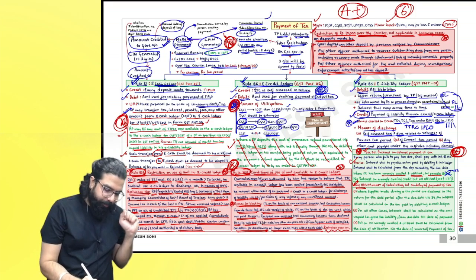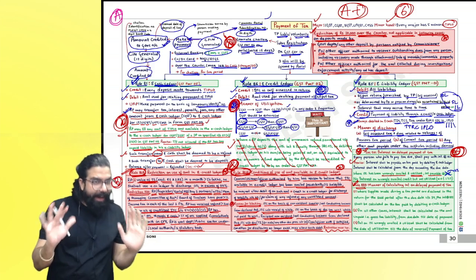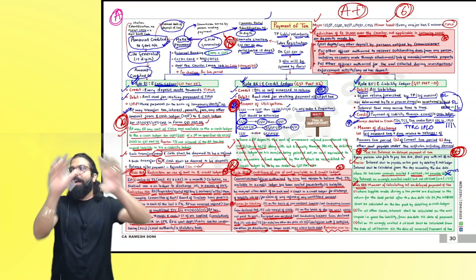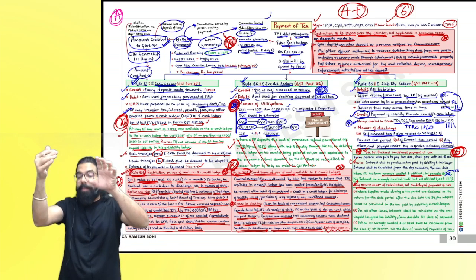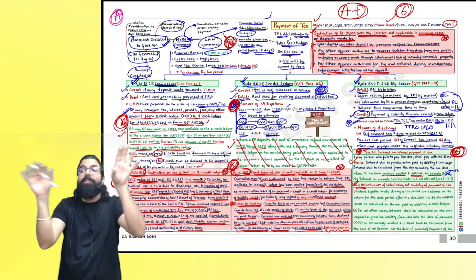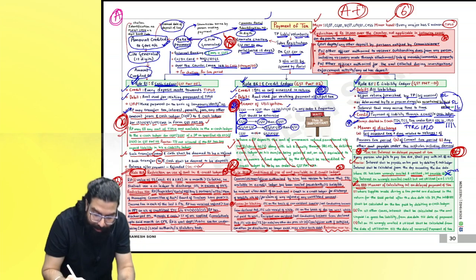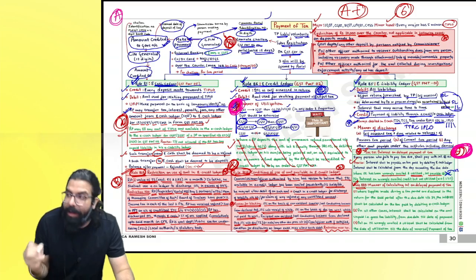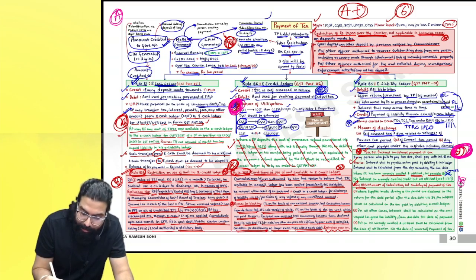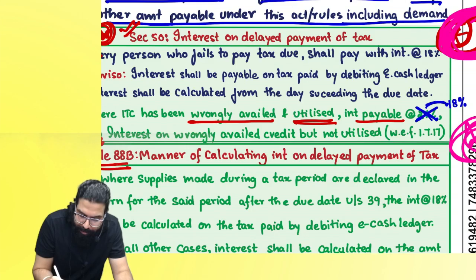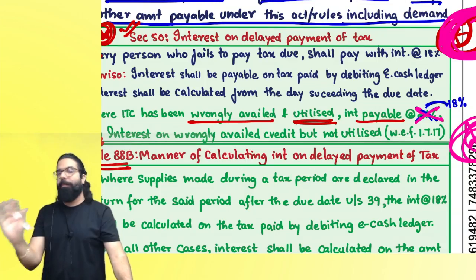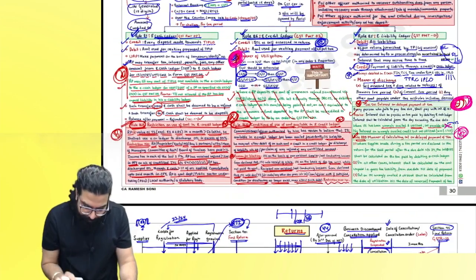Payment of tax. A, not A plus, but A graded. Why, sir? Because when you get a big question, you'll get output minus input. Then whatever is the output, input setting off will be there. For that set off you should know how to do setting off. Okay, everyone? You should know section number 50, read with rule number 88B. And here remember 18% is the interest which is payable. Always, it is not 24. Please be very careful. 18%. Okay?